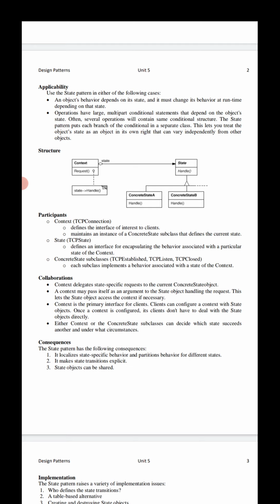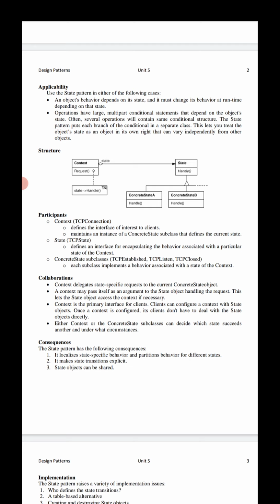Operations have large multi-part conditional statements that depend on the object state. Often, several operations will contain the same conditional structure. So here the state design pattern puts each branch of the conditional in a separate class. It lets you treat the object state as an object in its own right that can vary independently from other objects. Yes, exactly. Listen carefully.